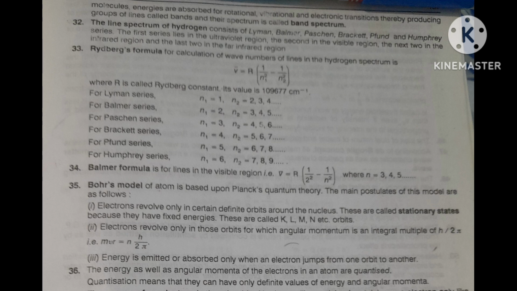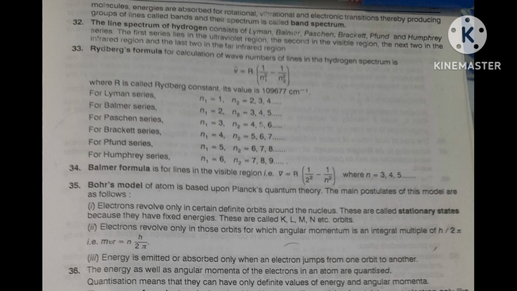In case of molecules, energies are absorbed for rotational, vibrational, and electronic transitions, thereby producing groups of lines. Groups of lines, because in molecules many atoms will be there, at least more than one, maybe 2, 3, 4, 5. Hence, it produces groups of lines called bands, and their spectrum is called band spectrum.